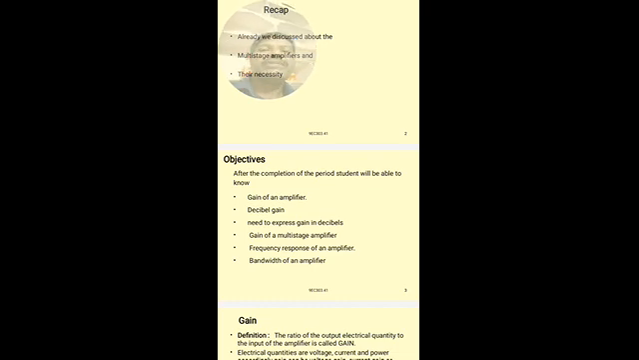So by the completion of this class, you will be able to know the gain of an amplifier and the representation of gain in decibels. What is the need of representation of gain in decibels? A gain of multi-stage amplifier, frequency response of an amplifier, and bandwidth of an amplifier, and the significance of gain bandwidth product of an amplifier.